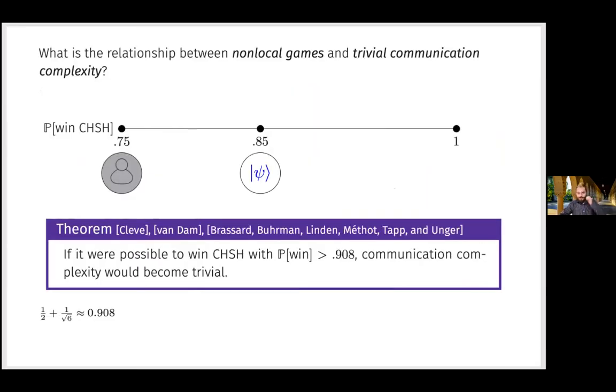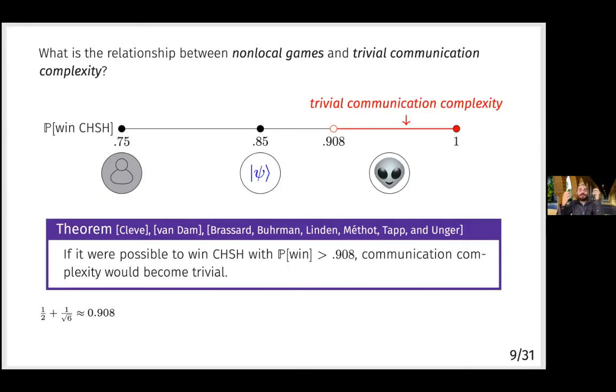On that chart before, if we have the classical coin on the left and then the quantum coin doing strictly better, there's this red zone up here where if we had some strange superquantum correlation that could win, say, 95% of the time at this game, then Alice and Bob could use that correlation to cause communication complexity to be trivial. So this in some sense explains why the quantum win probability is not 95%, or in general, why it is strictly less than this number, 90.8%.